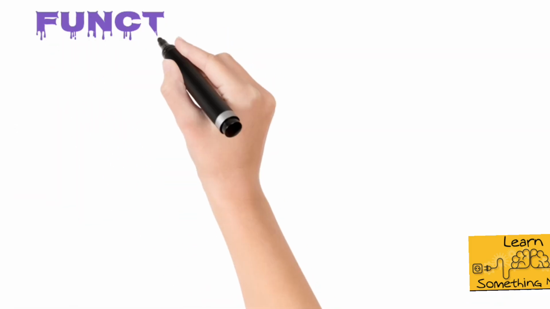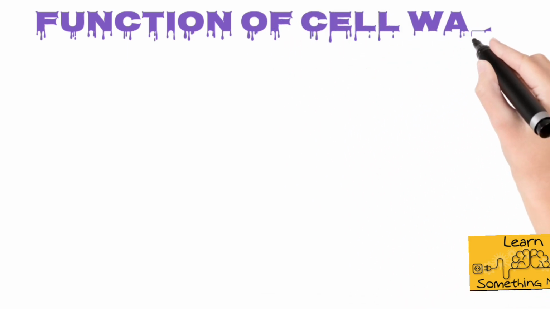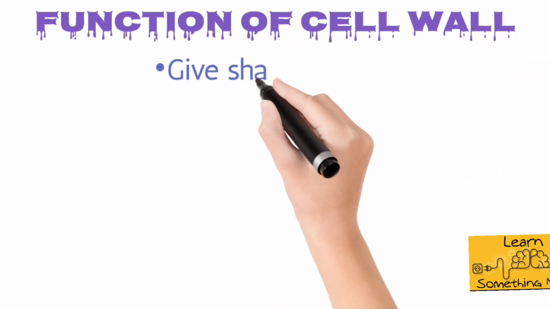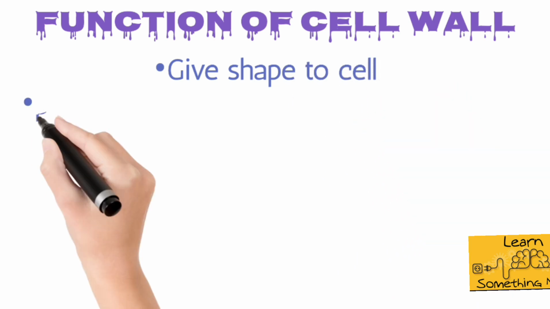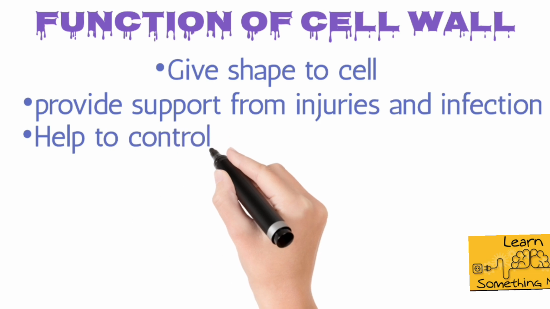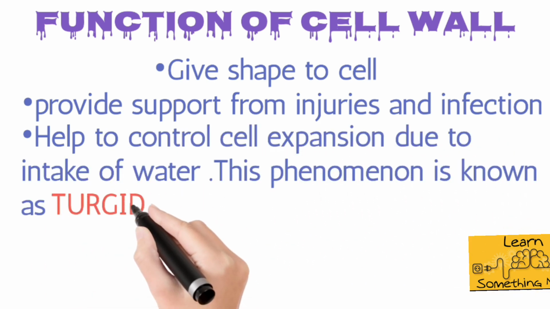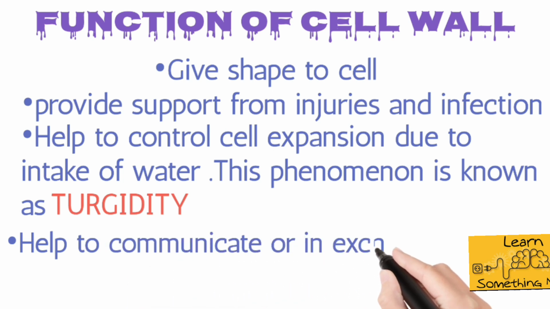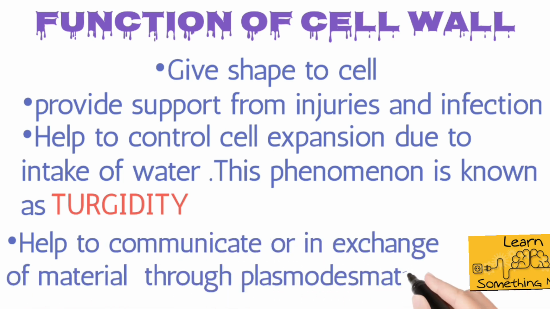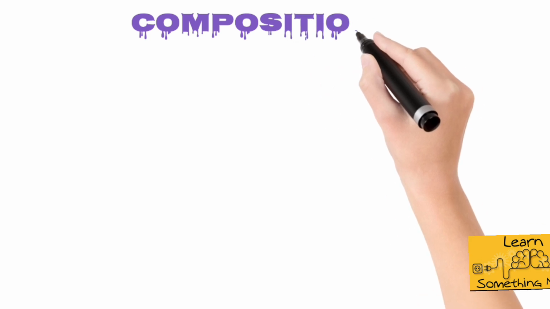So now let's try to figure out the importance of the cell wall by discussing its functions. First, and the most important function of the cell wall is that it provides shape to the cell. It helps to protect the cell from injuries and infection. It helps to maintain the turgidity of the cell, that is, to control cell expansion due to intake of water. It also helps the cells to communicate with each other or to exchange some material through plasmodesmata. Plasmodesmata is a component of the cell wall.